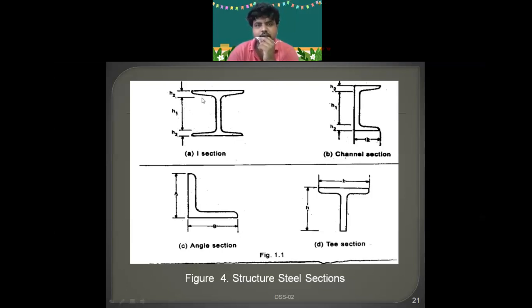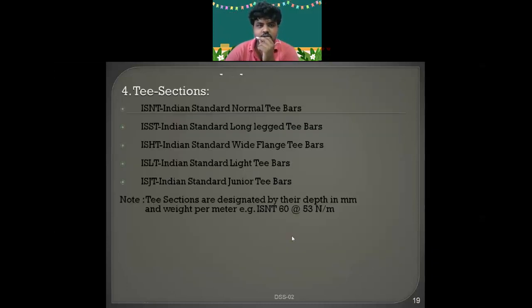From the steel table you will be getting flange width, width of web, depth of web, thickness of flange, moment of inertia about Ixx and Iyy, and radius of gyration about both the axes. All you will be getting from the steel code book, or as I said, this is SP6.